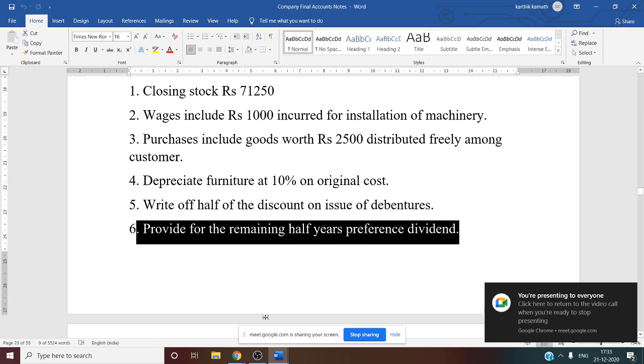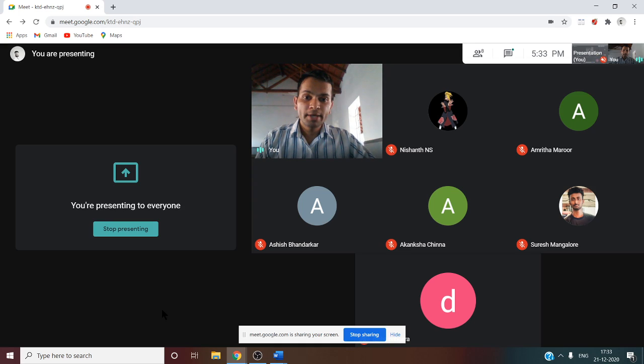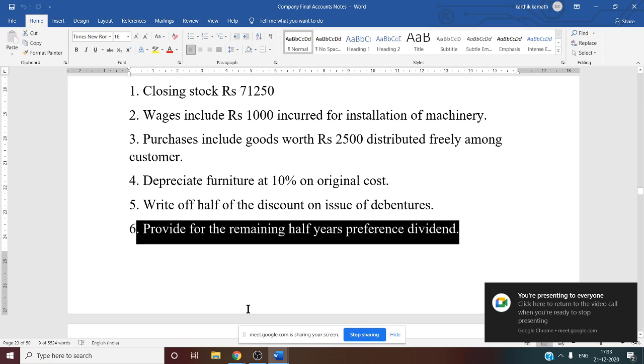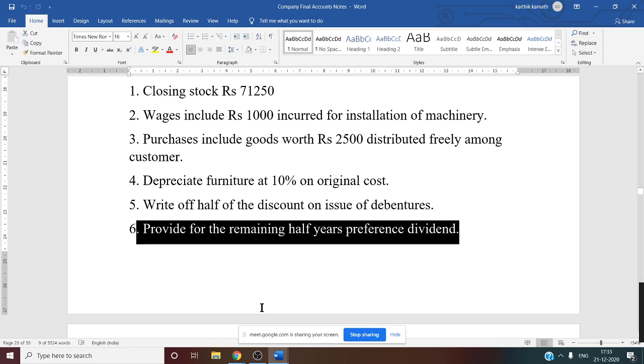Whenever it is a preference dividend due, that information you are going to show in working note number 9, that is other current liability. There you have to show this information. And one more thing you have to consider, that is profit and loss account. There also you have to show this information. That is working note number 2. From P&L you have to deduct this one.